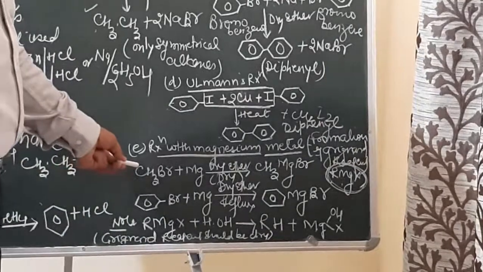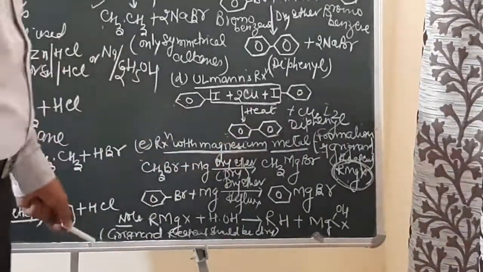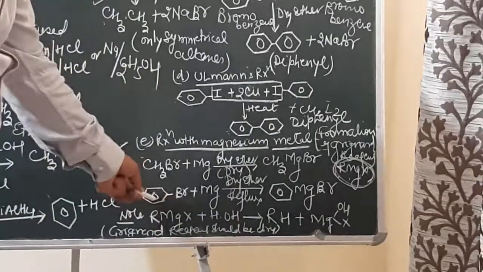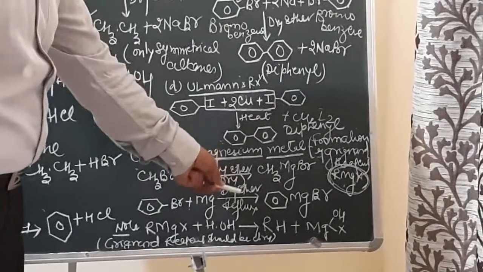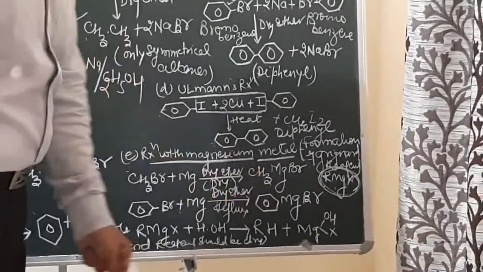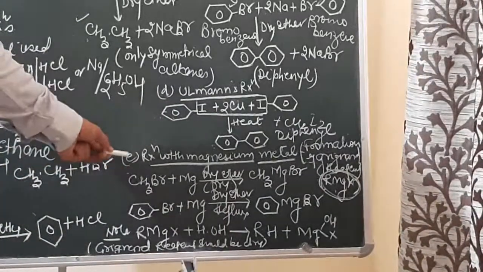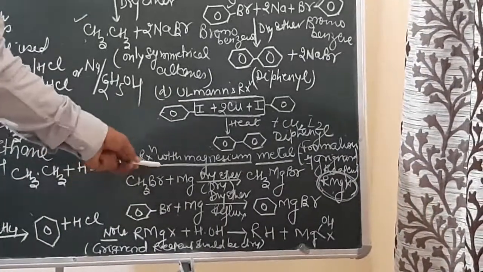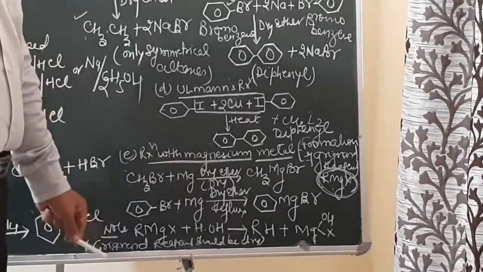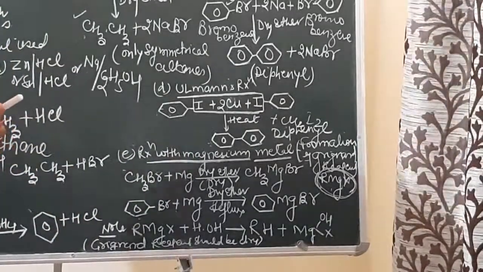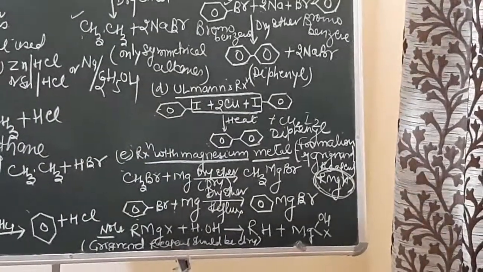So a Grignard reagent can be prepared by the reaction of a haloalkane with magnesium in the presence of dry ether. Or if you take bromobenzene and make it react with magnesium in the presence of dry ether, it will result in the formation of phenyl magnesium bromide. So you can see over here, this is a reaction with metal. When haloalkanes or haloarenes react with magnesium in the presence of dry ether, it results in the formation of a Grignard reagent, which is alkyl magnesium halide.